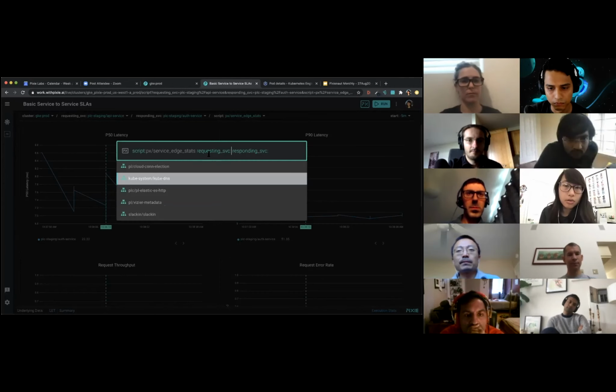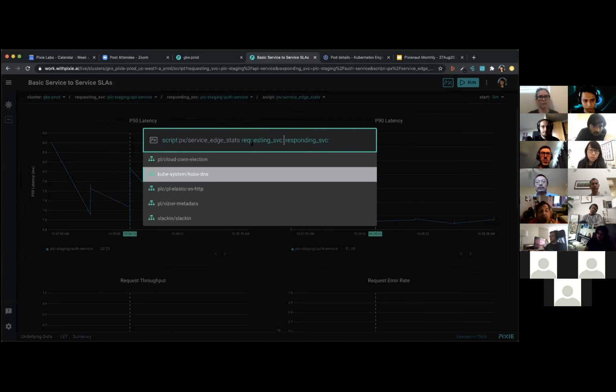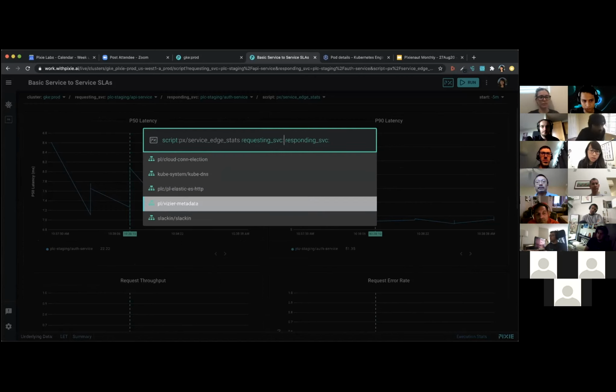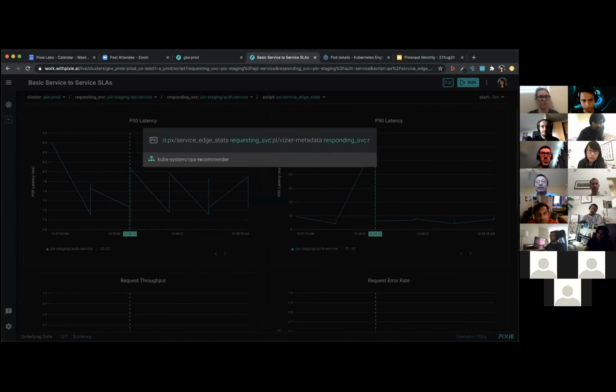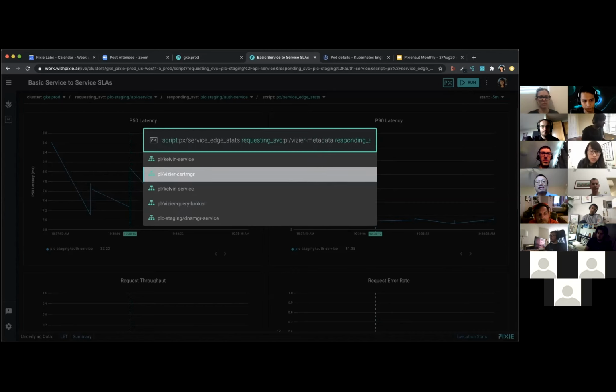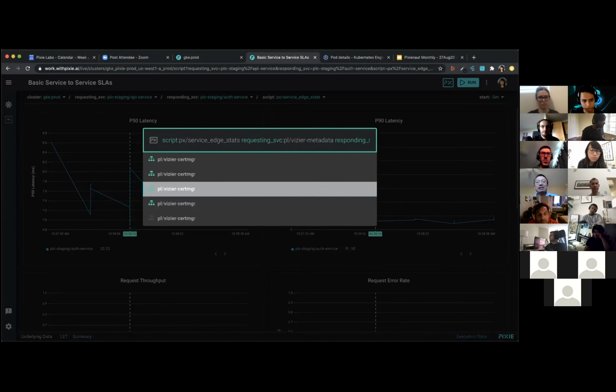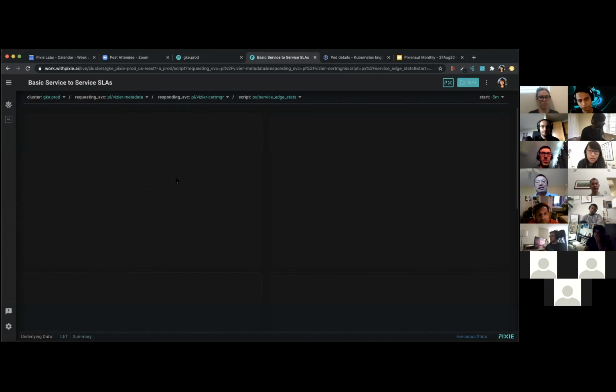Now that it knows that this argument should be a service, it might start showing you some relevant services, and you can just select them if you want. Then it will start helping you fill out the next argument as well. I think I just chose 2 services, which probably don't actually have data between each other, but that is the basic idea.